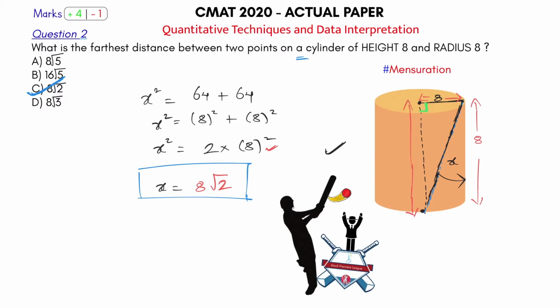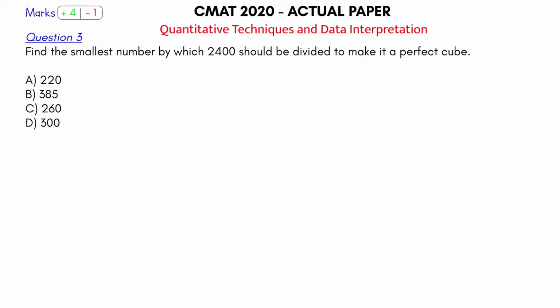I had to just apply the Pythagoras theorem and reach the answer. If I know the concept, what is the farthest point, it will be easy for me to solve this question. So the next question that I get here, the third ball that I play, is from numbers. You can see this question is from the chapter numbers. Okay, factors is the topic from where it is being taken.